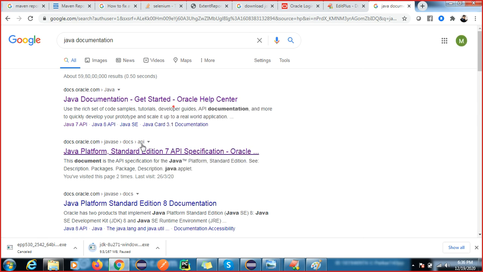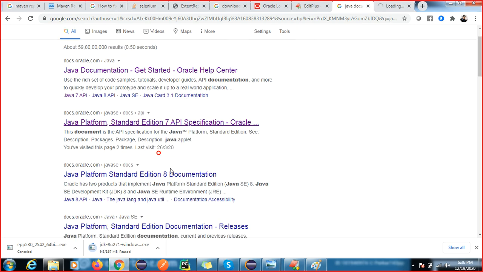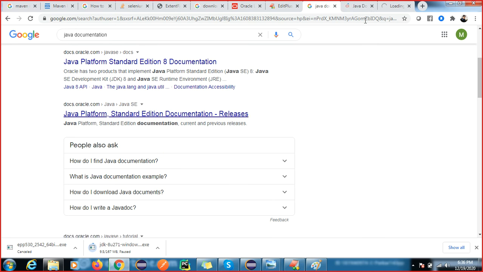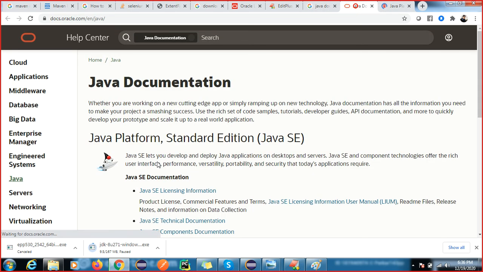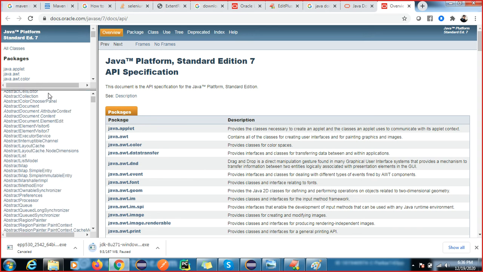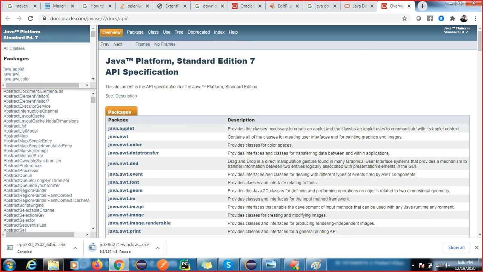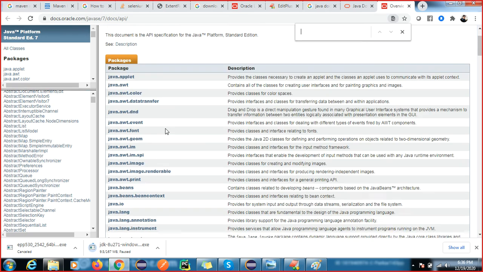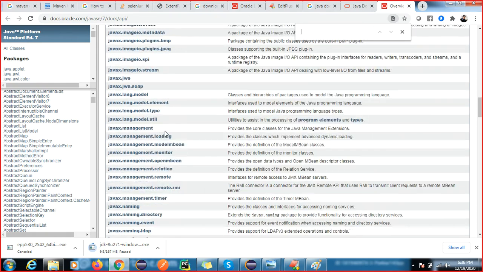Let me check, I don't know which link will work. Okay, version 8 or 9, any. I think this is the new one, let me check this one only. You can see Java has developed a huge library, so we have multiple things here. We are not going to use all of these things.